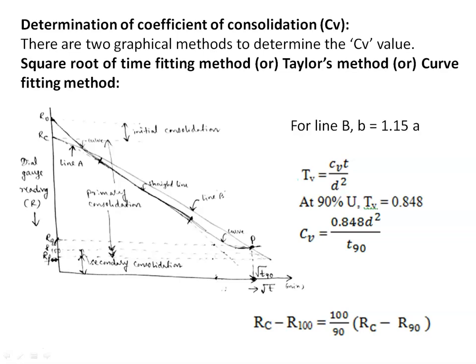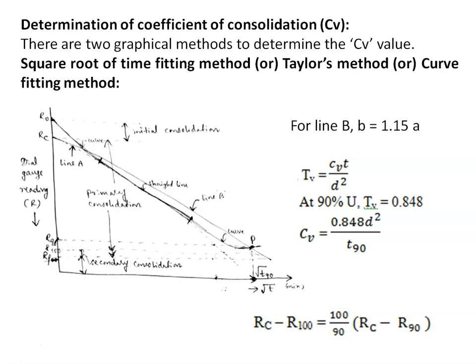This square root of time fitting method is also called Taylor's method or curve fitting method. In this, first we have to plot the values of dial gauge readings on the y-axis and square root of time on the x-axis.